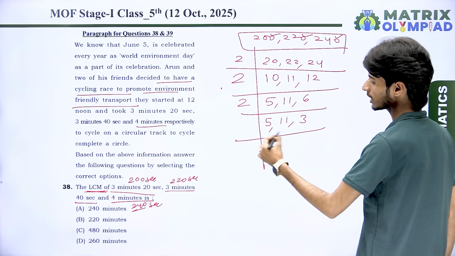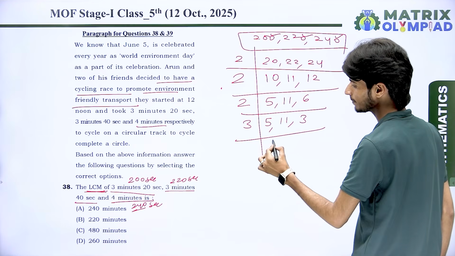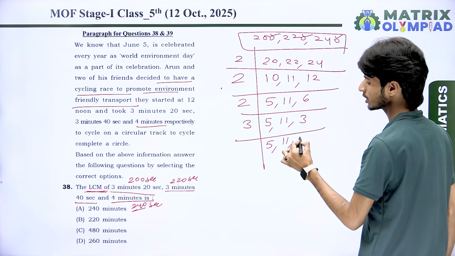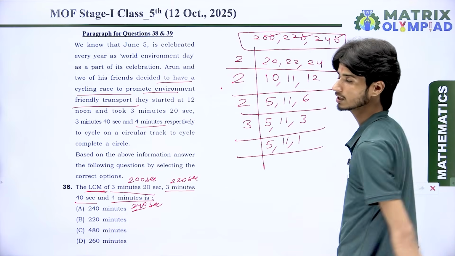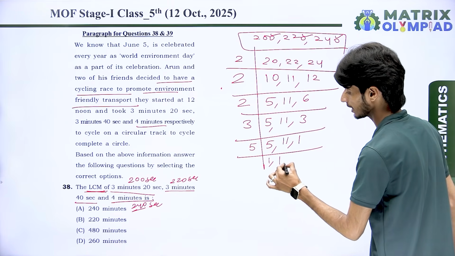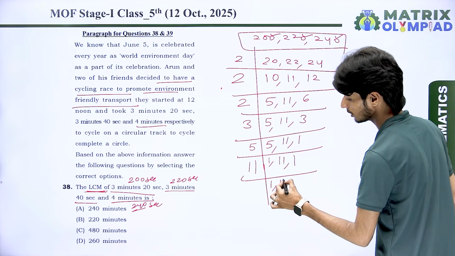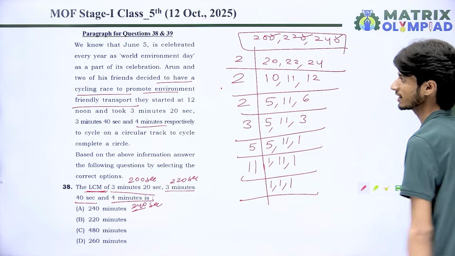You can see these are all odd numbers, so they are not divisible by 2, so we take 3. 5 is not divisible, 11 is also not divisible, but 3 divided by 3 is 1. Next we take 5. We got 1, 11 and 1, and in the end we divide by 11 because there is only 11 here. It means this is the final result.